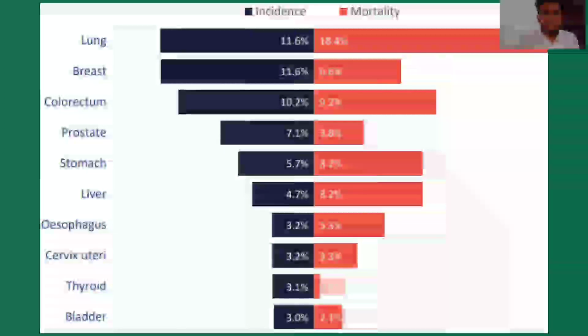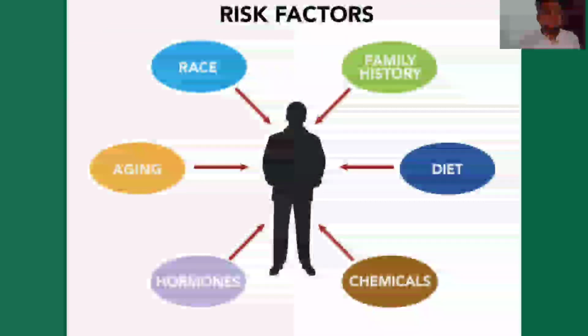And these are the percentages by which each cancer counts. That is, lungs have 11.6% and breast accounts for 11.6%. And on the right side, we can see the mortality rate. Of those who have cancer, 18.4% die every year, that is annually. So following is the list of different types of cancer, which affect different parts of the human body. And next we are moving to the risk factors.